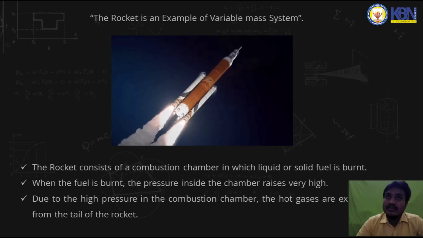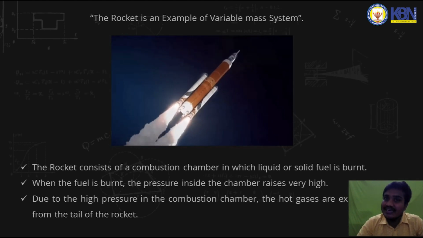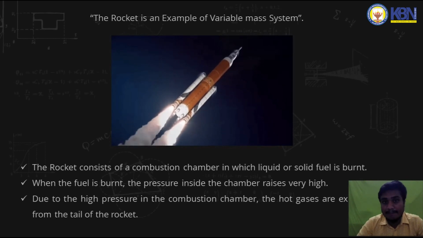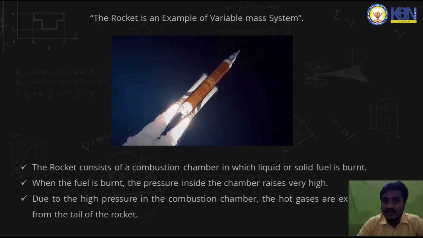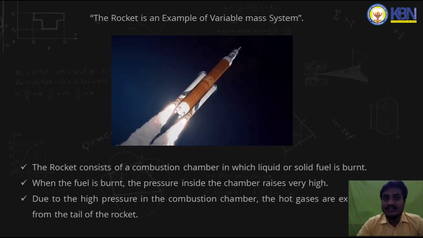The principle behind the motion of a rocket is, in earlier cases there exists a fuel chamber in which a solid fuel is burnt. But in updated versions, we can see that there are not two chambers.